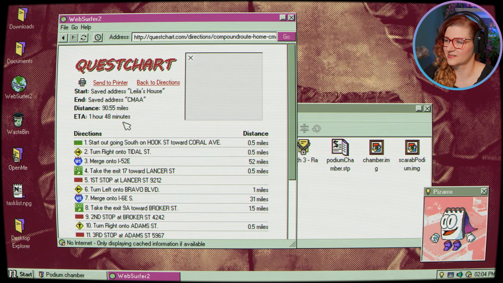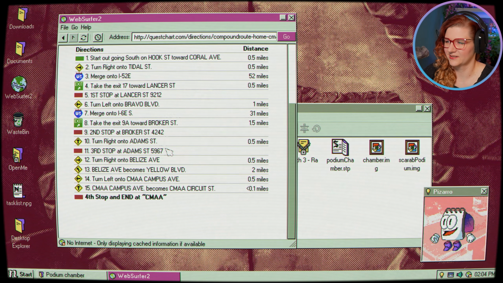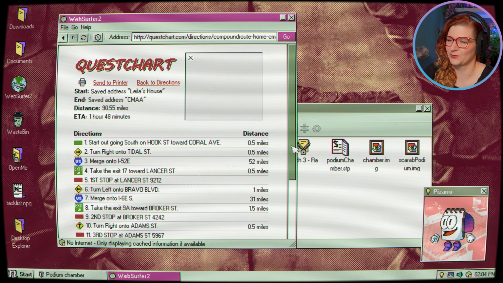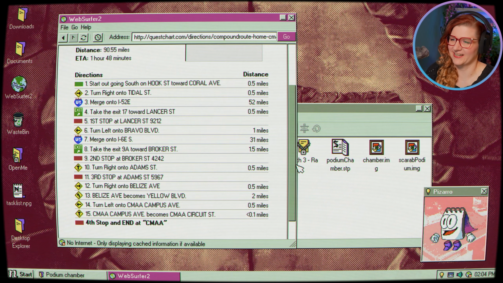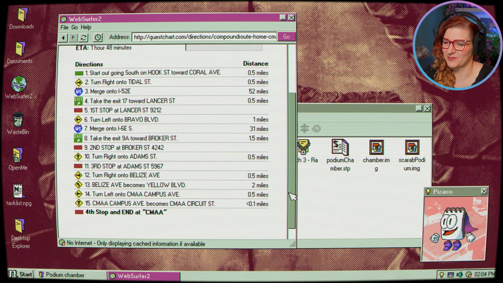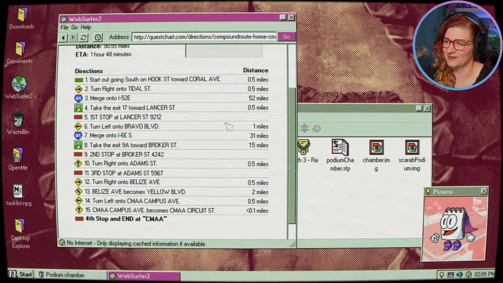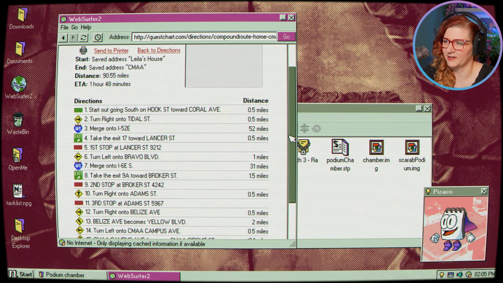Okay, so this is from Layla's house to CMAA, 90 miles. It's like old school maps, right? Before you could have maps on your phone, but after we've jumped over from only paper maps, there was the look up the maps on the internet and then print them and take that with you. I'm not quite sure what CMAA is. Maybe we will find out later.